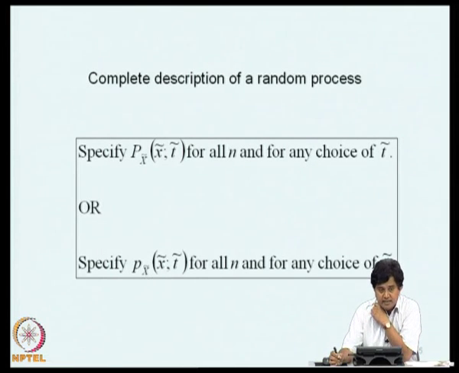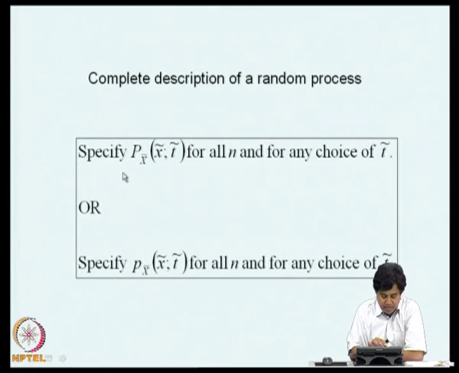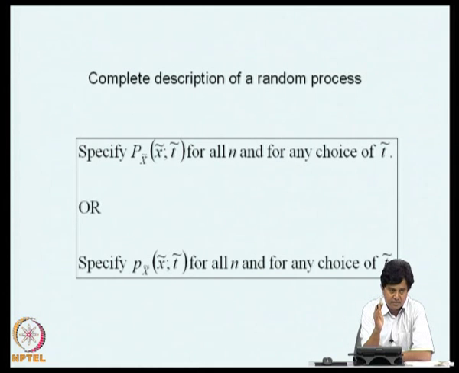When do we say that a random process is completely specified? Clearly, we should be able to specify the nth order probability distribution function for this random process x of t for all n and for any choice of t tilde. For example, n equal to 1, and you can select t at several places. So, no matter where you take the time instant t, you should know the probability distribution function.